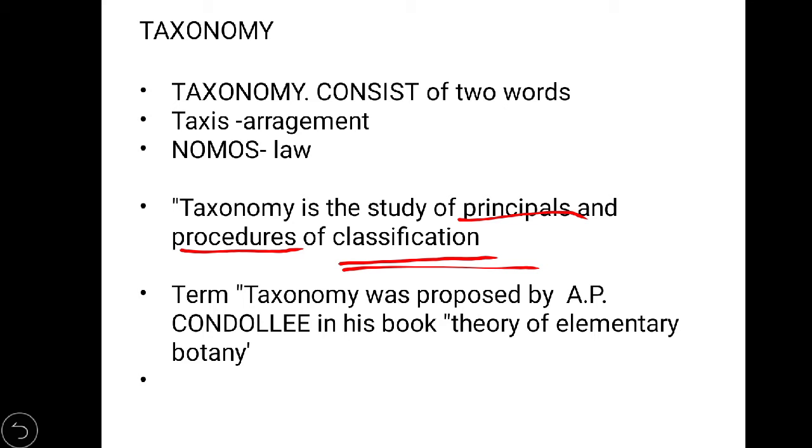The term taxonomy was given by A.P. Kendall in his book Theory of Elementary Botany. You have to remember this fact, from where the word taxonomy was coined. So the word taxonomy was coined by A.P. Kendall in his book Theory of Elementary Botany.